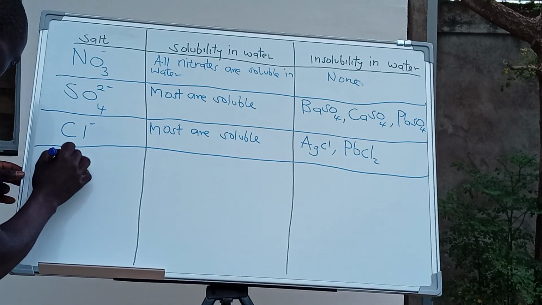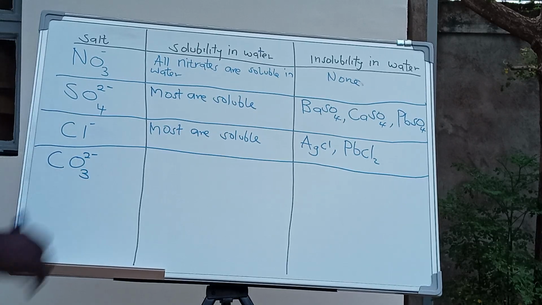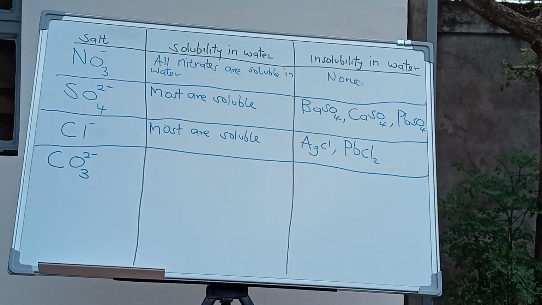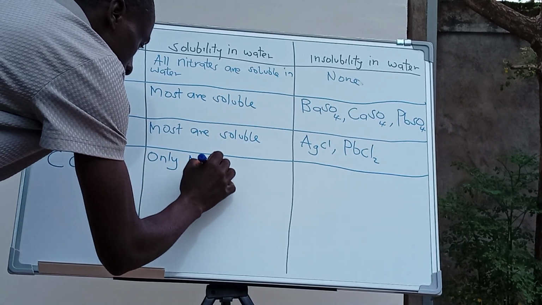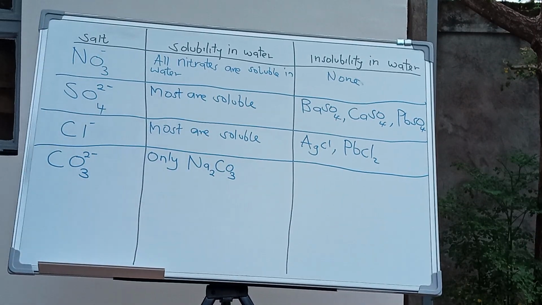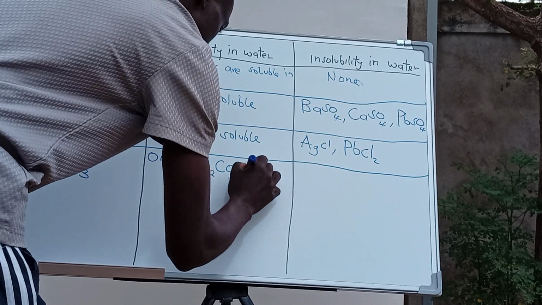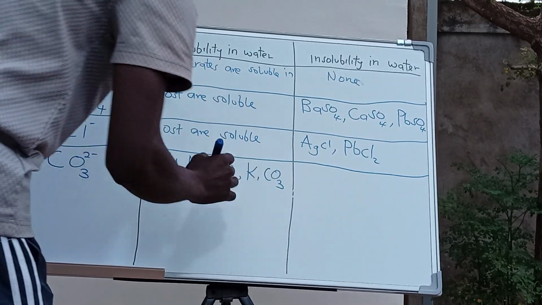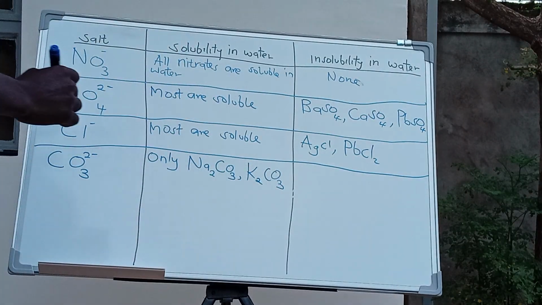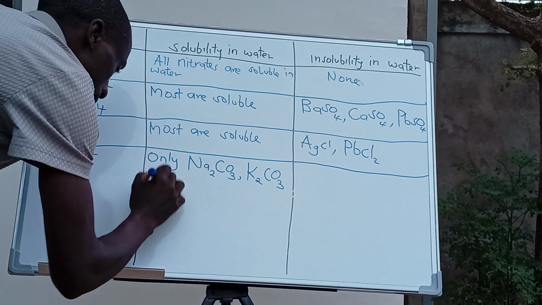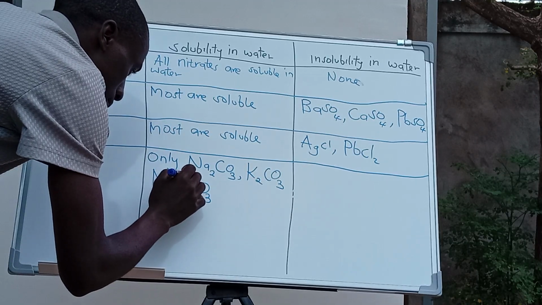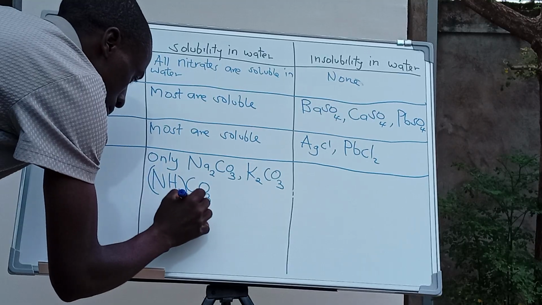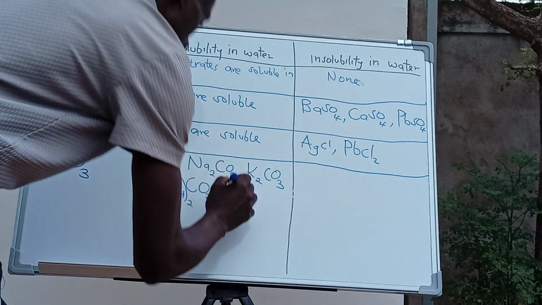The carbonates. Now, under carbonates, just a very interesting area whereby only sodium carbonate, potassium carbonate, and ammonium carbonate are soluble.